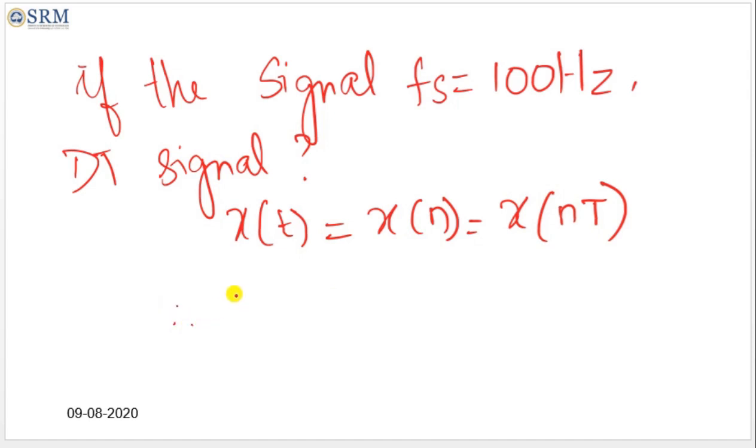Given x of t equal to 3 cos 100 pi t, every T second the signal is sampled.